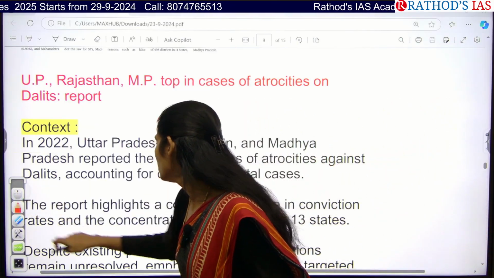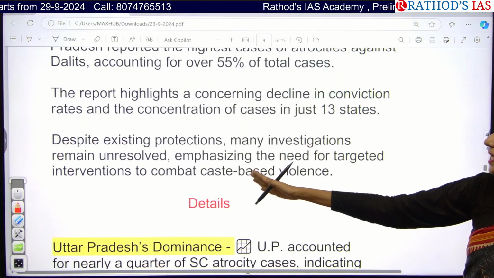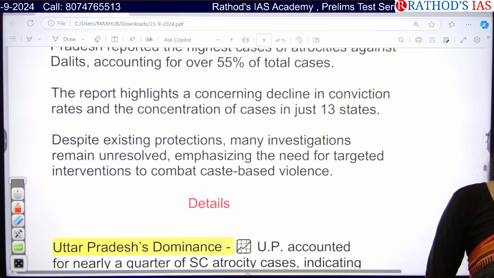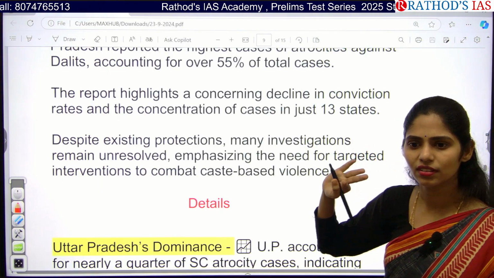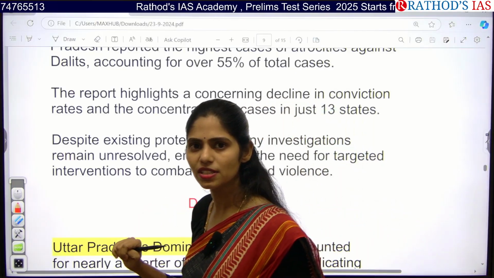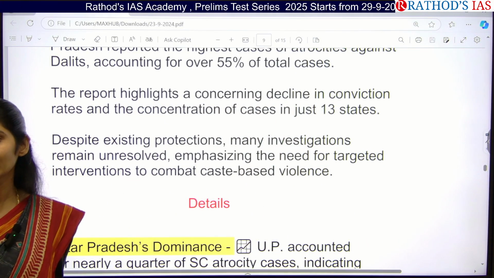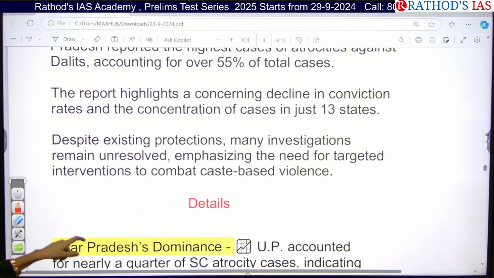Okay. So the report highlights a concerning decline in conviction rates and concentration of cases in just 13 states. So even though atrocities are increasing, the conviction rate is less. What is conviction? Conviction means proving that crime and getting punishment. It is very low in these states.